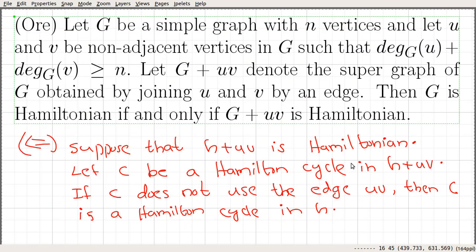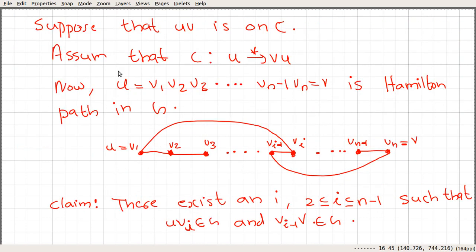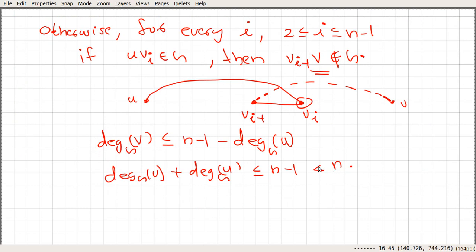But we started with a graph G such that the degree of u plus the degree of v for any two non-adjacent vertices is greater than or equal to n. And here we read that the degree of u plus the degree of v in G is strictly less than n, and that contradicts our assumption.